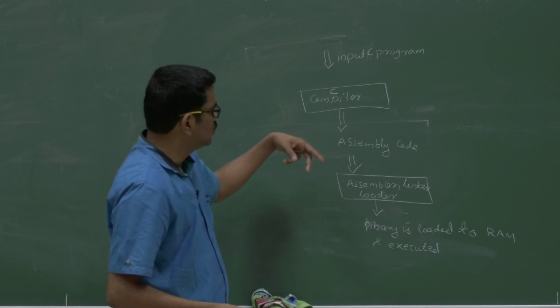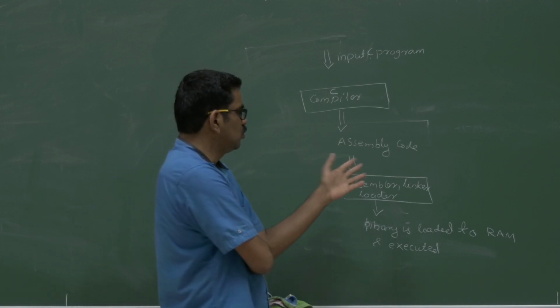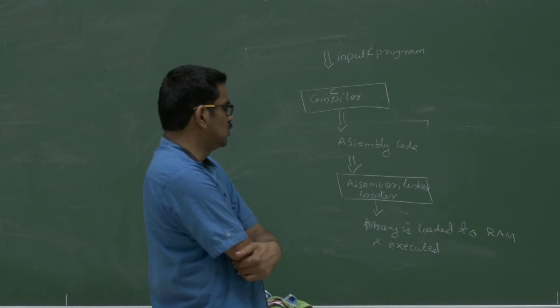We will see these parts with the GCC compiler, how this looks, what the assembly code is, and how it can be linked.